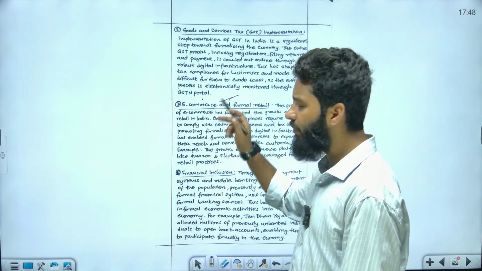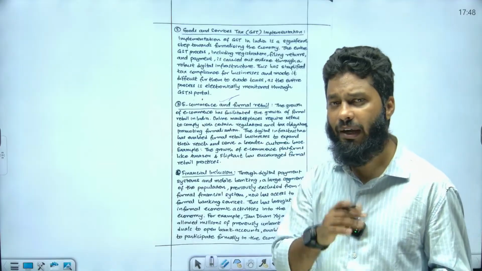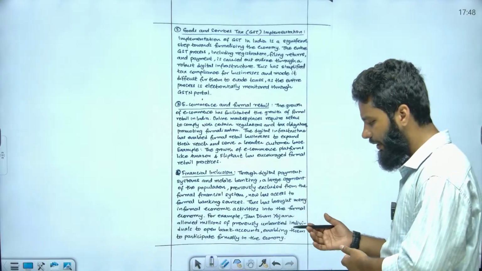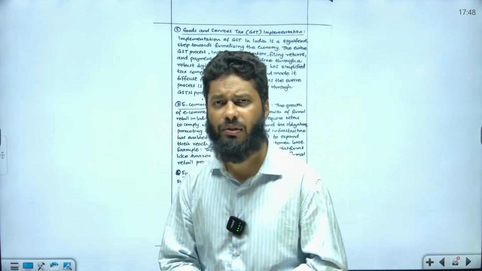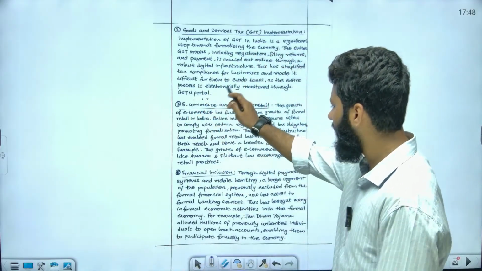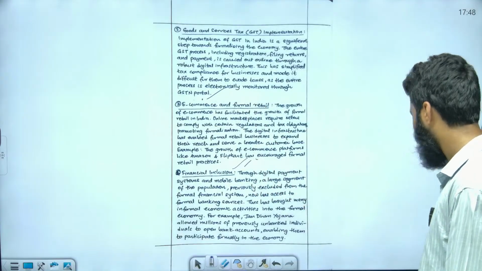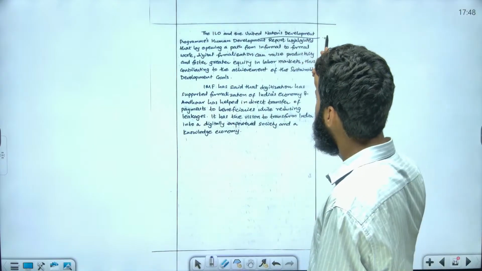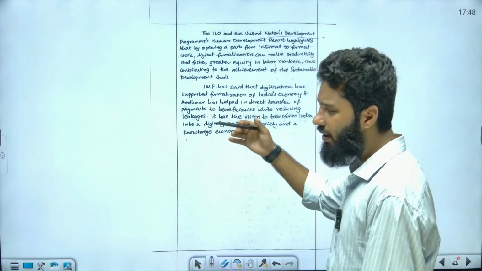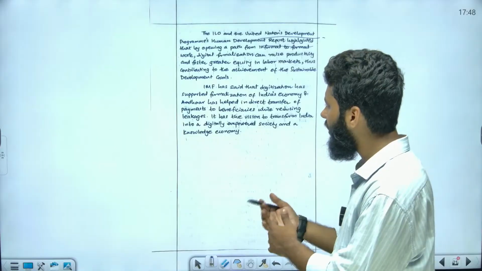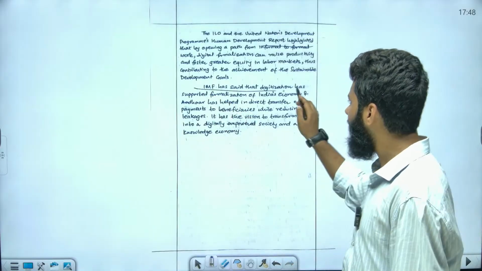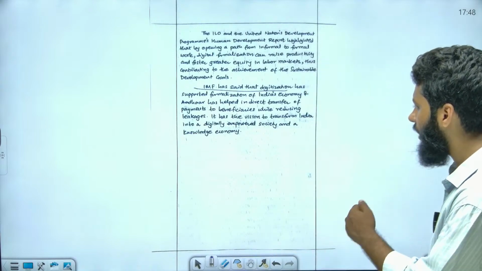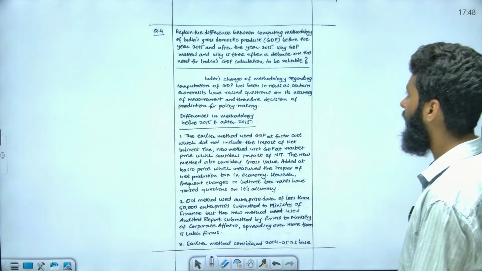E-commerce and formal retail: the kind of consumption has increased, the kind of retail and, for example, the sale of goods, etc. has increased because of e-commerce. Financial inclusion you can talk about because of digital reforms, right? And for example, you can quote some of the reports, what the IMF has said about digitization in India, etc. That is how you can use these things to conclude your answer, right?